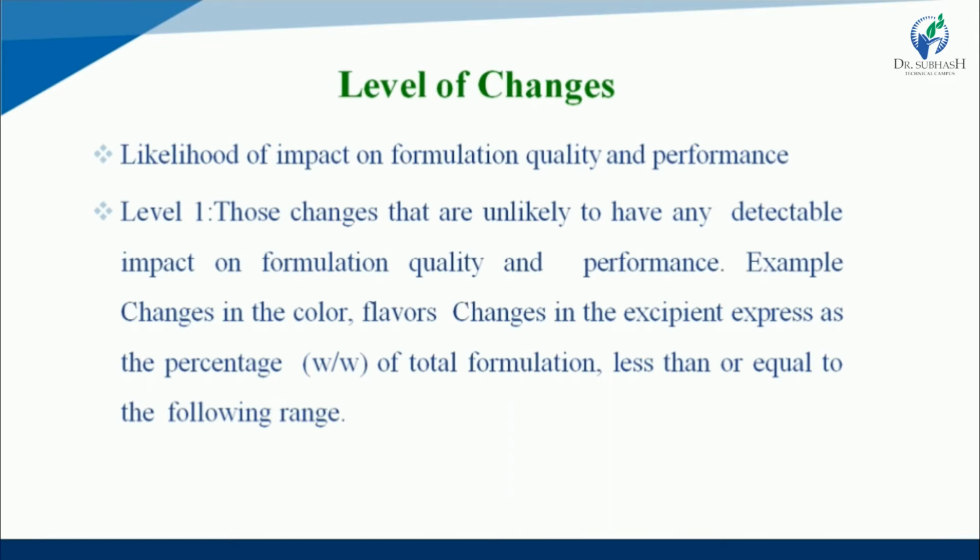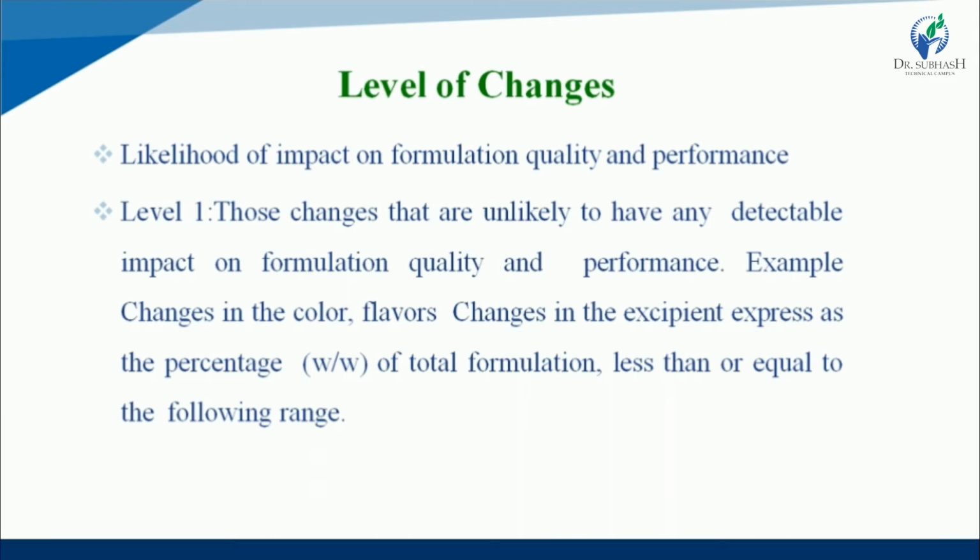So that is called minor changes. Examples: changes in the color, flavors, changes in the excipients, expressed as a percentage of total formulation, less than or equal to the following range.